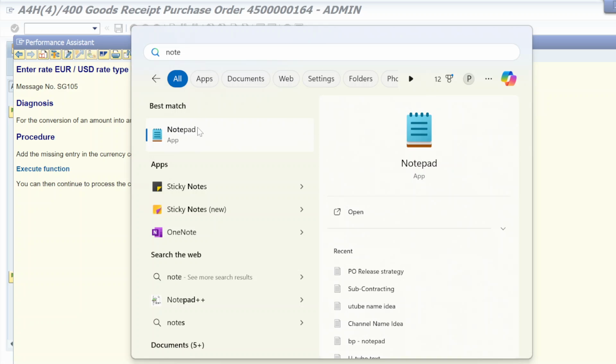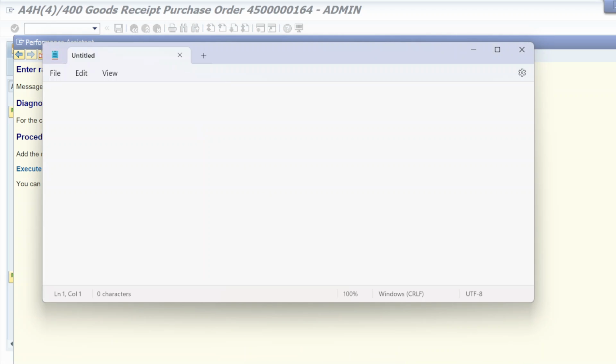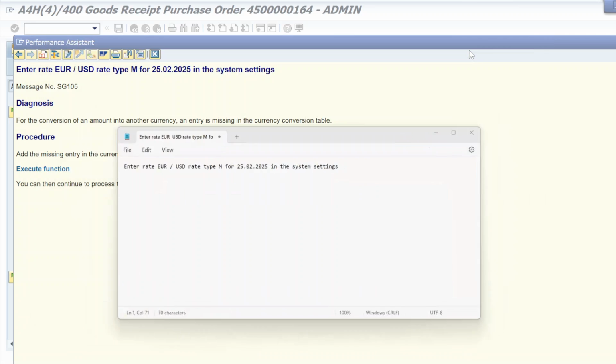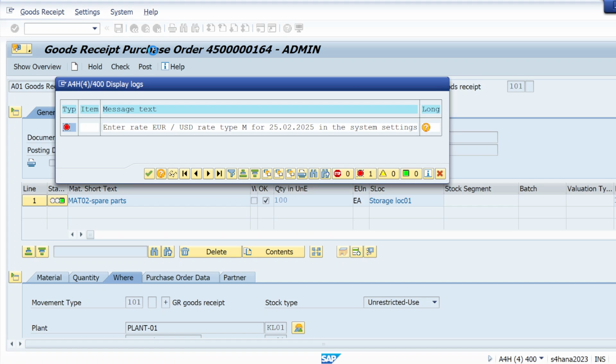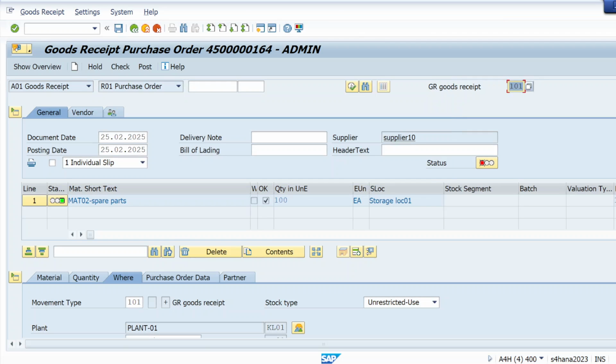Meanwhile, it's a FICO side error, but we will do that because here we don't have any FICO consultant to resolve that. We have to resolve it on our own, otherwise we will not be able to proceed further. Okay, so let me try to resolve that. So how am I going to resolve? First, let me open a new T code and try T code OBBS.